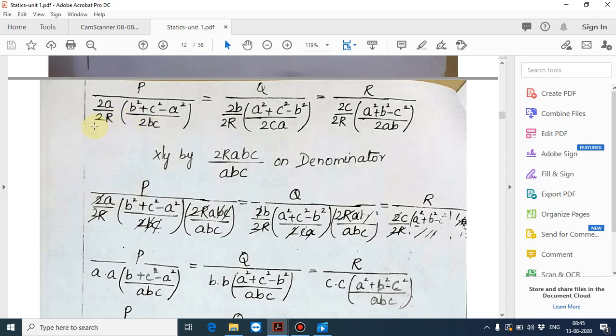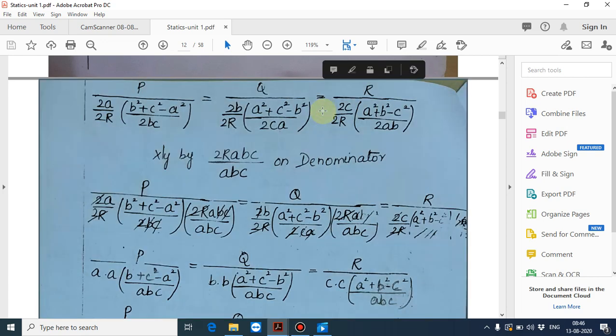So we get P divided by (2a by 2R) into (b squared plus c squared minus a squared) divided by 2bc, is equal to Q divided by (2b by 2R) into (a squared plus c squared minus b squared) divided by 2ca. We are only substituting the values we have found, nothing to be confused.